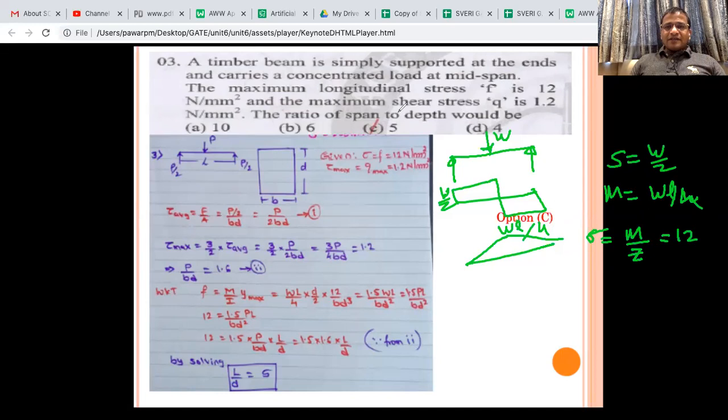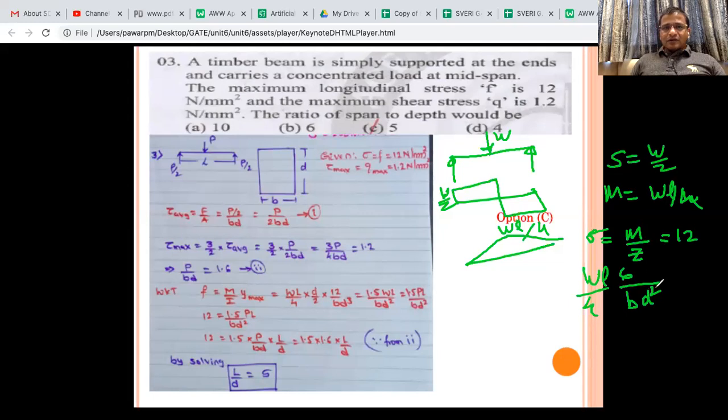Whether Z is given? No, Z is not given. Okay, Z is BD square by 6 for a rectangular section. So you can substitute this. So what you get is sigma is 12, M is WL by 4, and here it was BD square by 6. So 6 comes here.